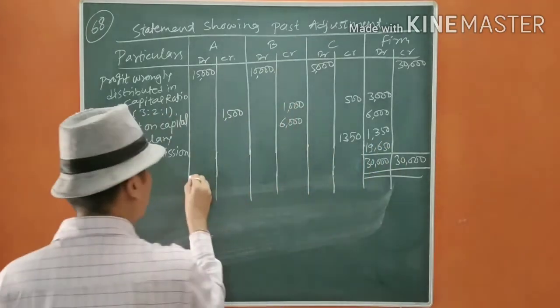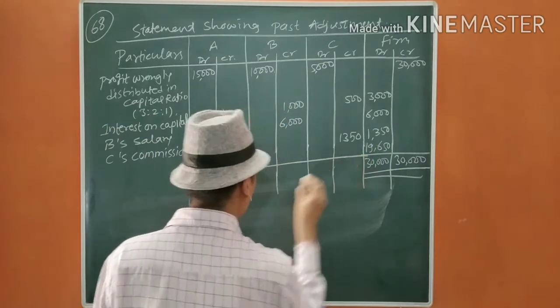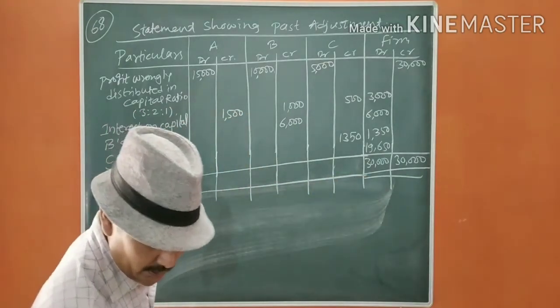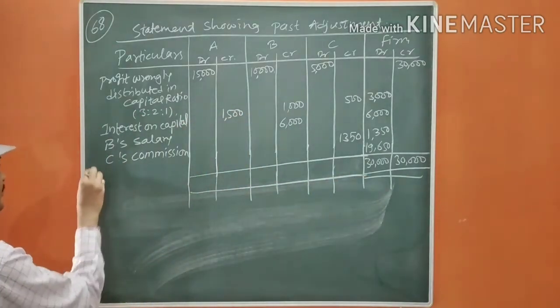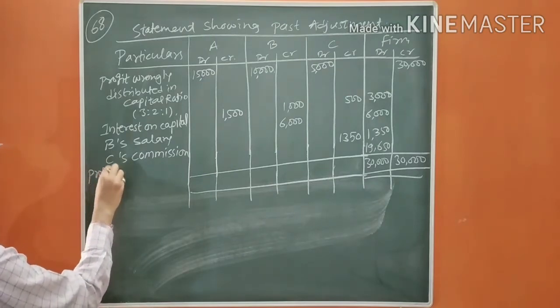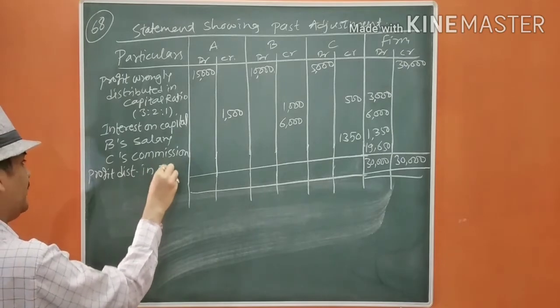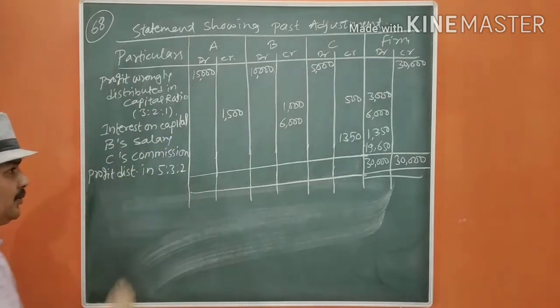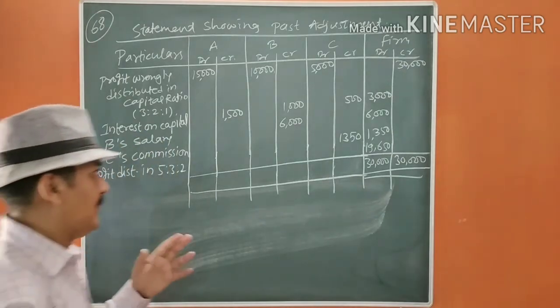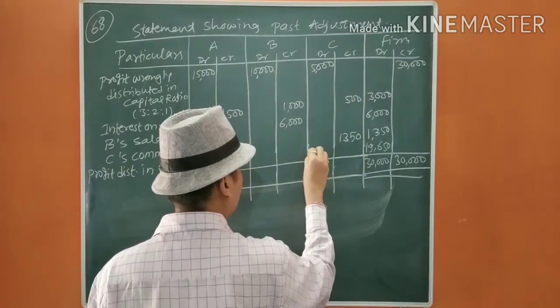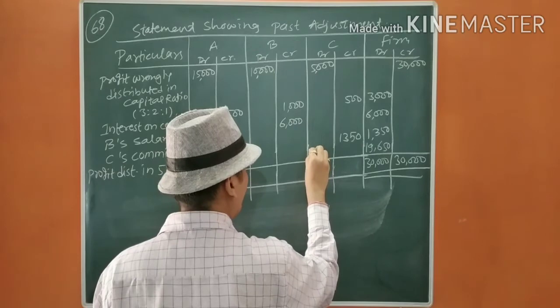It will be distributed in the ratio 5:3:2. 5:3:2. 10. So 38, 39, 130.